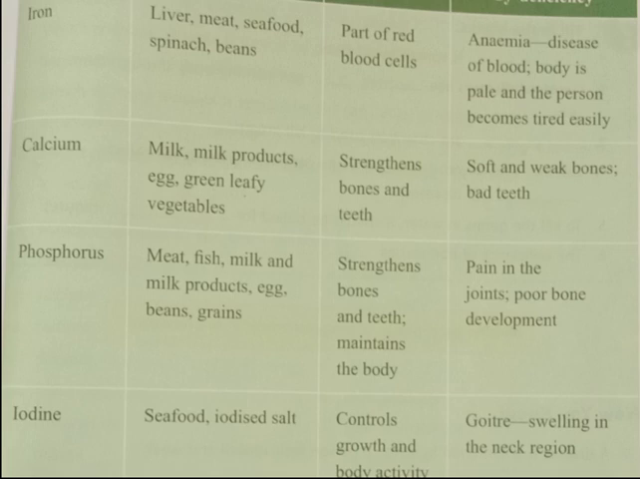The next mineral is iodine, which is rich in seafood and iodized salt. It controls growth and body activity. Deficiency of iodine leads to the disease goiter. Goiter is swelling in the neck region. So it is very important to eat food rich in nutrients to avoid deficiency diseases.